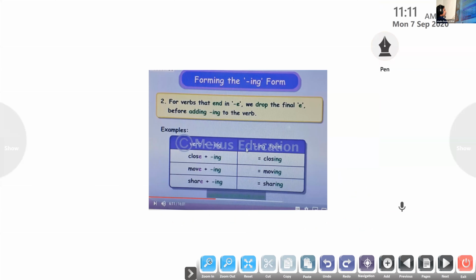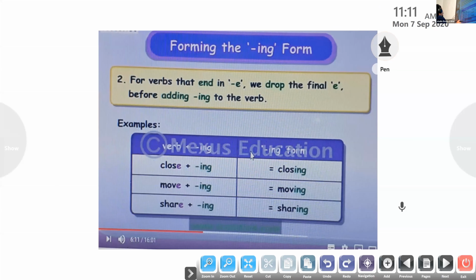All of you look at the second form. Second form is that for the verbs that end with E, all the words that end with E, what we have to do is drop the final E before adding ing to the verb. If the verb ends with E, drop that letter E, throw it away, and add ing to the verb. Clear to all?